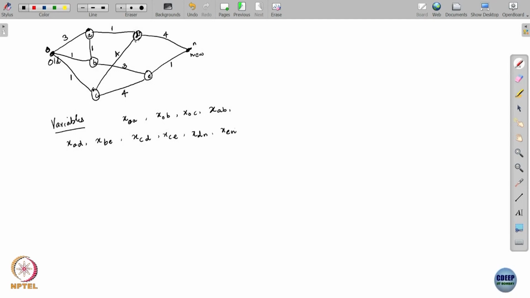These are the variables. What do you want to maximize? You would like to maximize the flow that goes out of O. Now, because nothing is stored anywhere on the network, the flow that goes out of O is also equal to the flow that reaches N. The MBs per second that flows out of O is also equal to the MBs per second that will reach N, because nothing is stored in between, whatever comes in must go out.